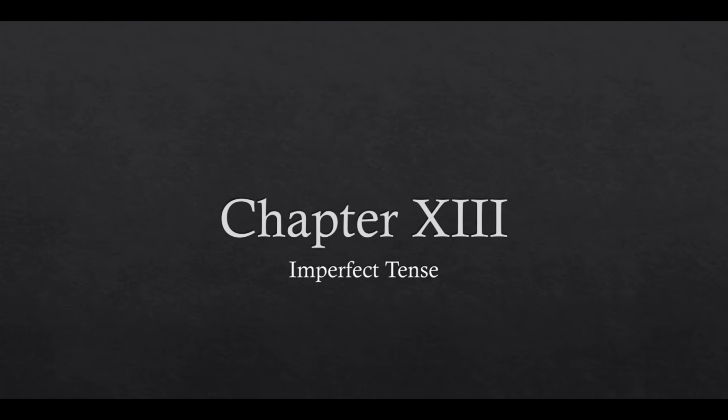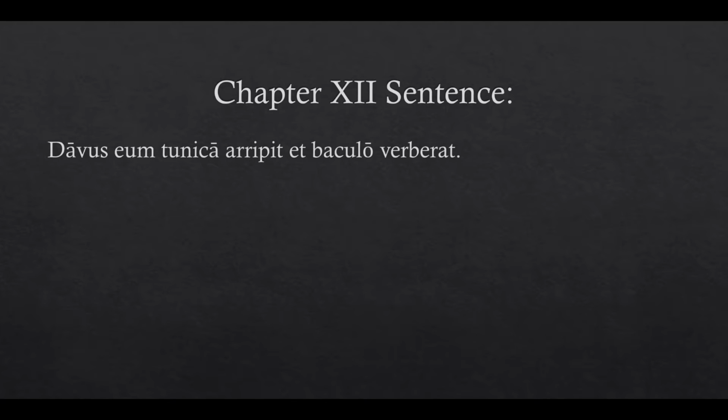Ready, go! Alright, so let's take this sentence from chapter 12. Davus eam tunica arripit et baculo verberat. I'm just going to translate these subjects and verbs here. We have a subject, a verb, and a verb. So Davus, and then arripit, grabs, and verberat, beats. All well and good, that's stuff we know.